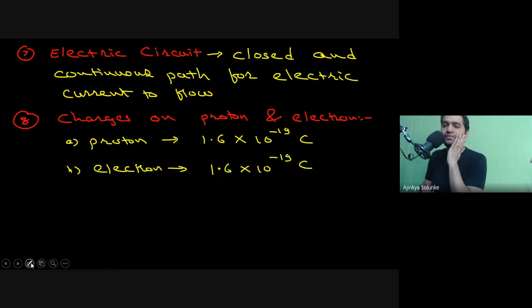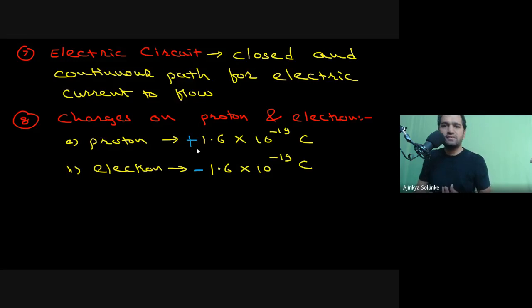But there is a problem. One has positive charge and one has the same negative charge, right? These are the numbers which you need to remember, the charges on proton and electron. Have you written this? Okay. Now, one more thing I want you to remember. You have learned this in your chemistry, right? This 1.6 into 10 to the power minus 19 coulombs for protons and electrons is common in physics, and also in chemistry.